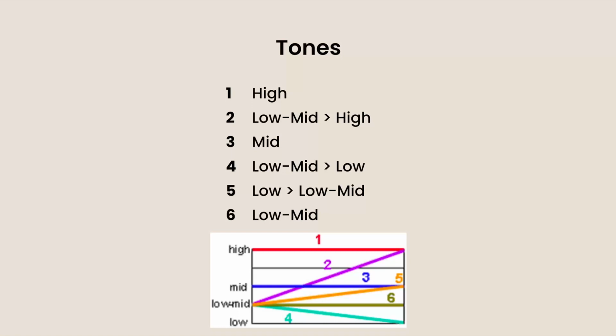The second one is a rising one, like gong. The third one is a mid one. The fourth is a falling sound because it goes down in pitch, like tum. The fifth one is a slight rise, like my, and then the sixth one is a level my because it's just one pitch.